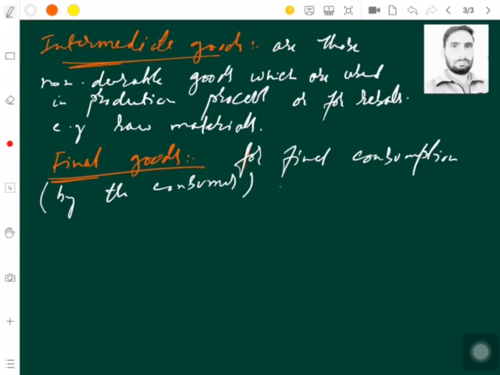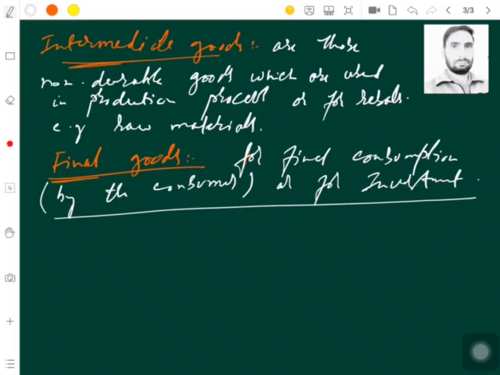And maybe it is for investment. So let us put it like this. Final goods are those goods which are used for final consumption by the consumer and maybe for the investment also. Now we come up to some technical points as our basic concepts.